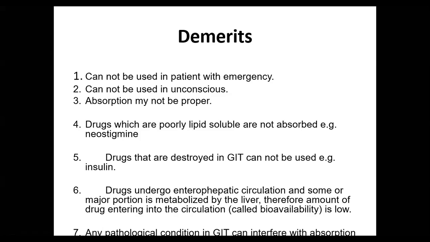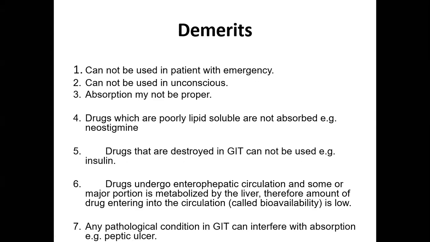Some drugs undergo enterohepatic circulation and major portions are metabolized by the liver. Therefore, the amount of drug entering the circulation, called bioavailability, is low. Any pathological condition in the GIT can interfere with absorption. For example, in peptic ulcer, the patient cannot absorb the drug.